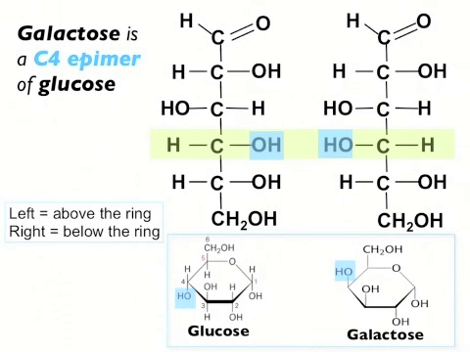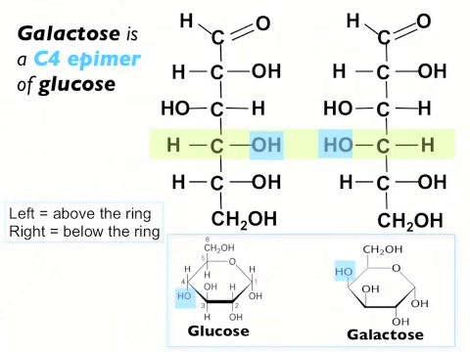We can see this more clearly in this diagram. We can see that the hydroxyl at position 4 in glucose is below the ring, whereas this hydroxyl in galactose is above the ring. And so when you see monosaccharides drawn in Fischer projection, it's important to realize that when constituents are on the left, they lie above the ring, and when constituents are on the right, they are below the ring in the Haworth structure. And so let's walk around the ring for just a minute, using glucose as a model.